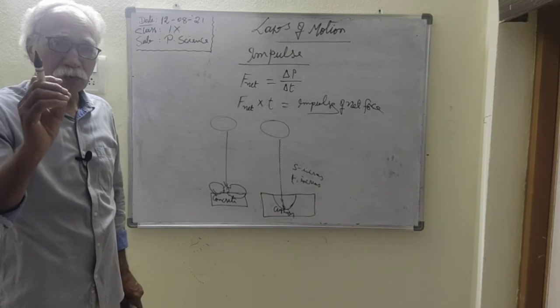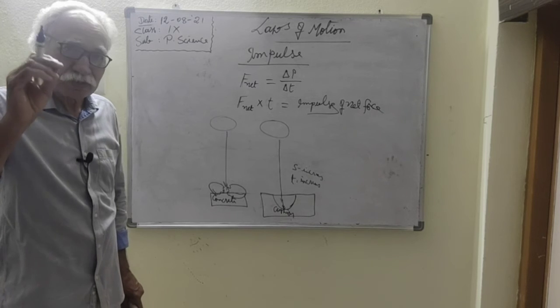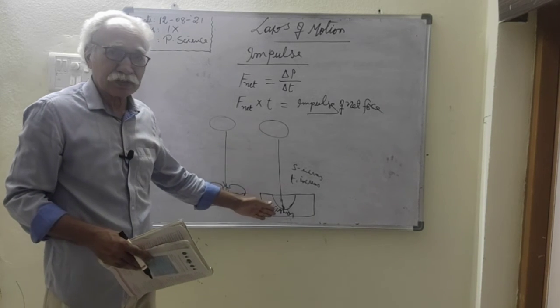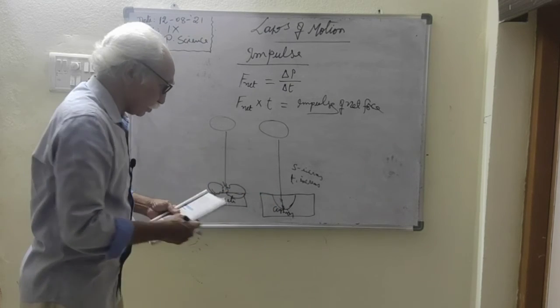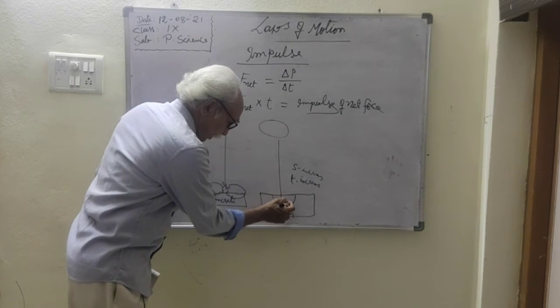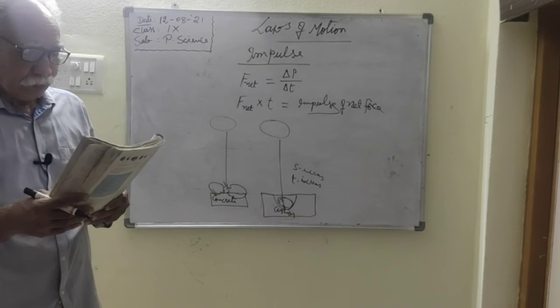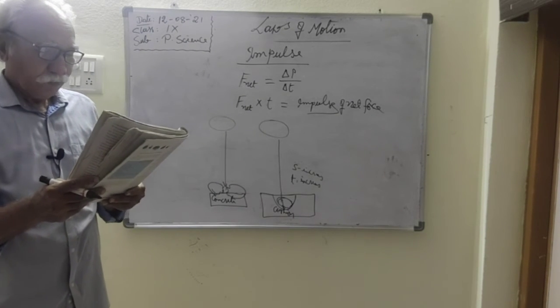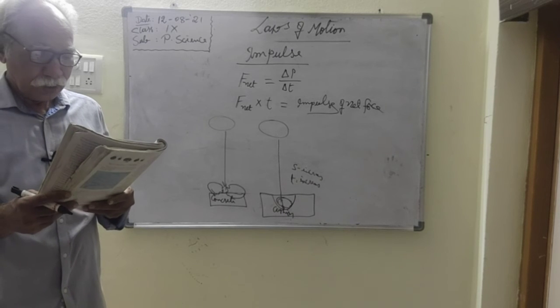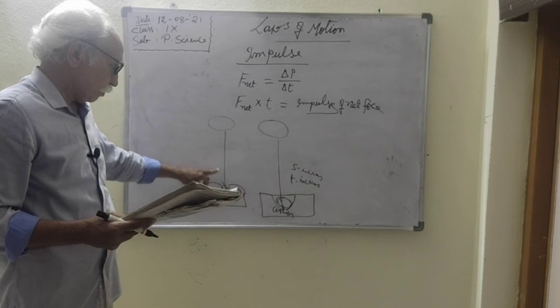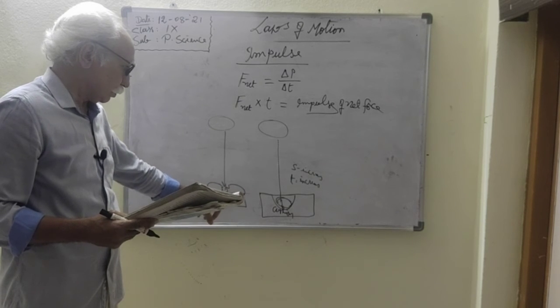So what about the change in momentum? The change in momentum is decreased. When the change in momentum decreases, the effect of the net force decreases. So the egg is not breaking. So what changes do we observe here? When we drop the egg on a concrete floor, it will break.